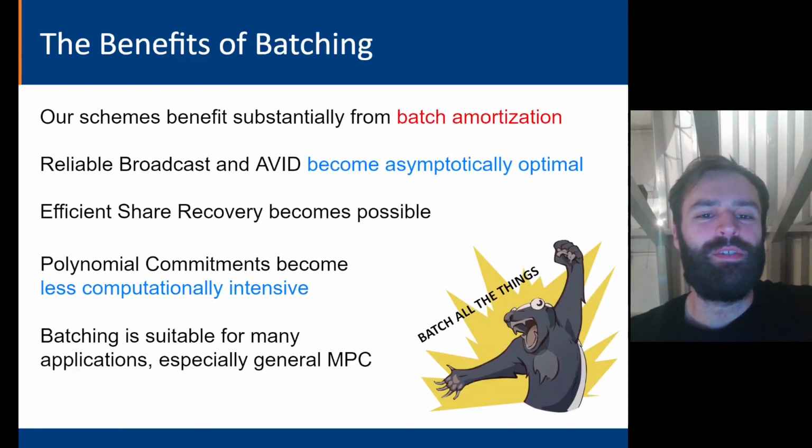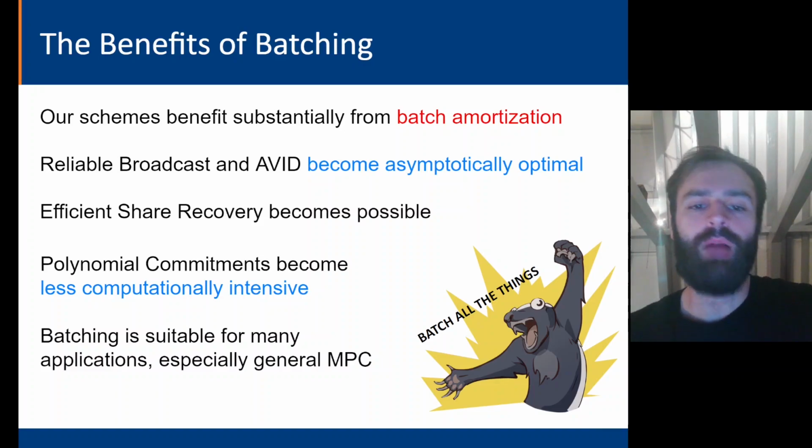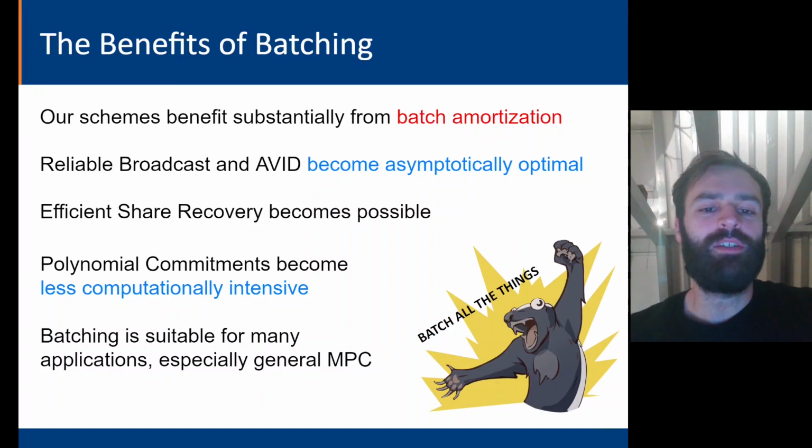But of course, to open many secrets at once, you need to deal many secrets at once. And our schemes benefit substantially from batch amortization, and we generally consider the batch setting, where a dealer is dealing many secrets at once, to be the primary use case for our ACSS protocols. In particular, in a batch amortized setting, reliable broadcast and AVID become asymptotically optimal, efficient share recovery becomes possible, and polynomial commitments become less computationally intensive, as we're able to reuse some parts of the computation in multiple different proofs. Moreover, we note that batching is suitable for many different applications, in particular general multiparty computation.